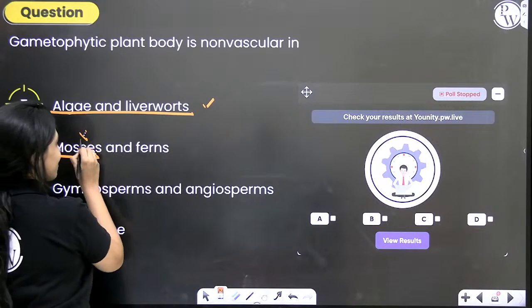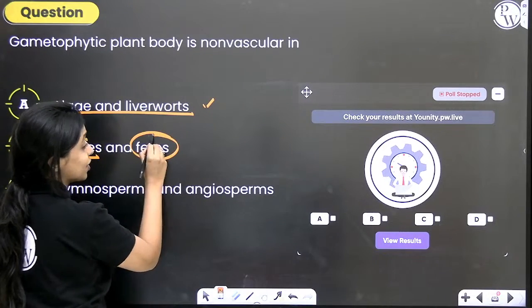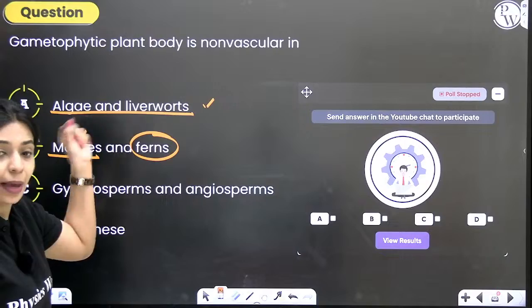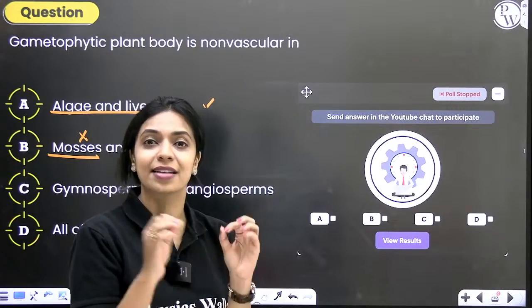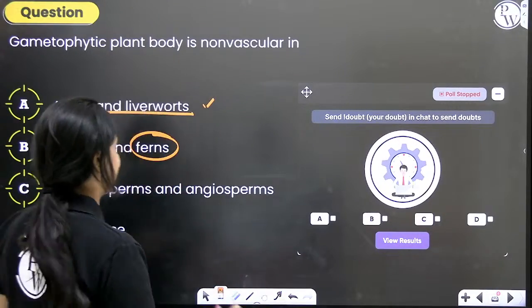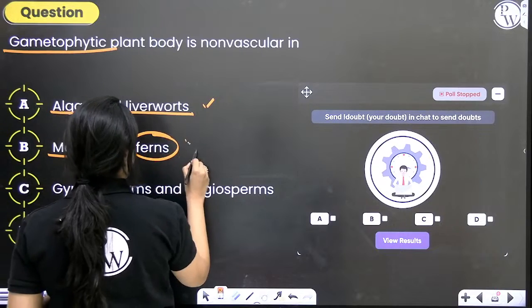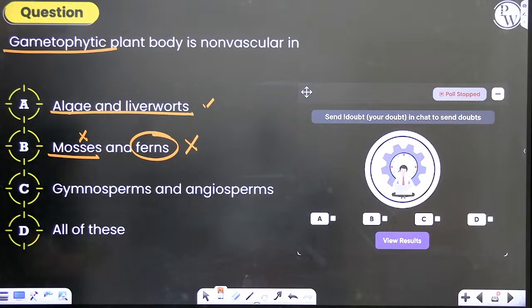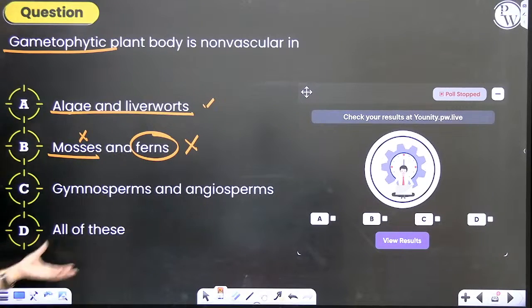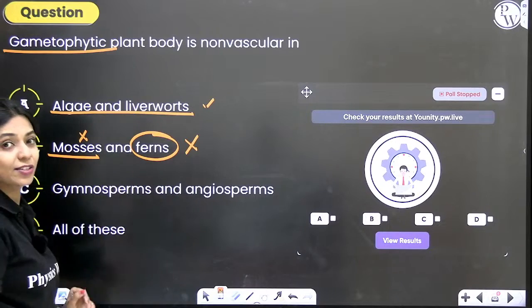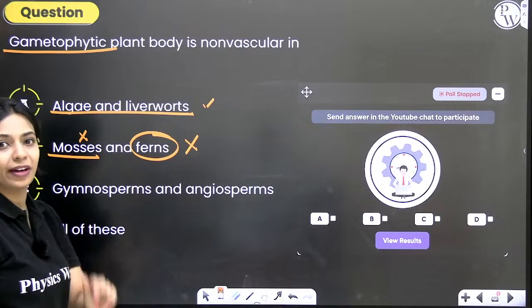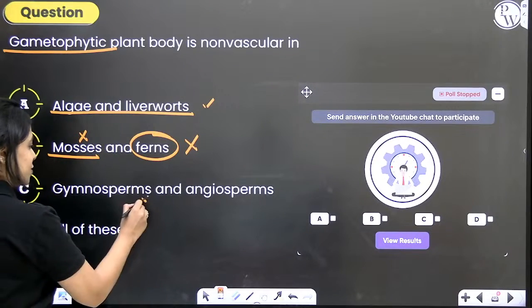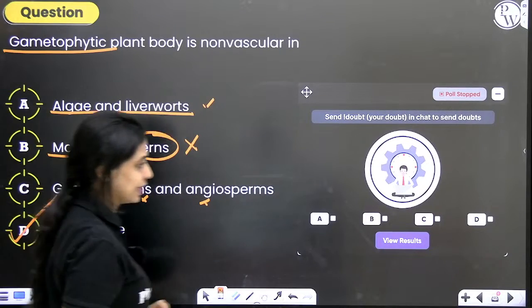In mosses you don't have vascular tissue, but in ferns you have vascular tissue. But the question is, in the gametophyte of ferns, in the prothallus, is there vascular tissue? There isn't. Here they are clearly asking about the gametophytic plant body. Gymnosperms and angiosperms both have vascular tissues, but in the gametophyte, do you find vascular tissue? You don't. So the correct answer is option D, all of these.